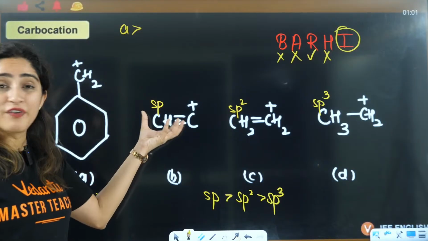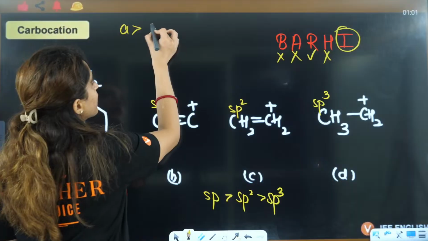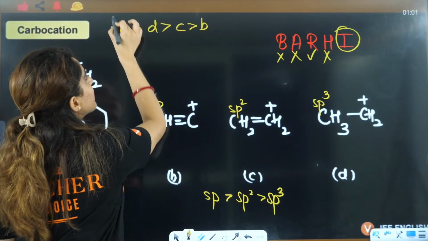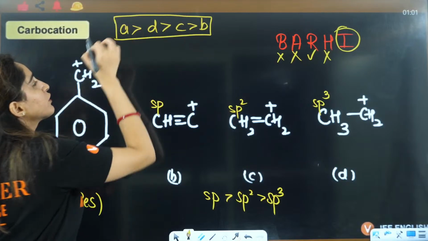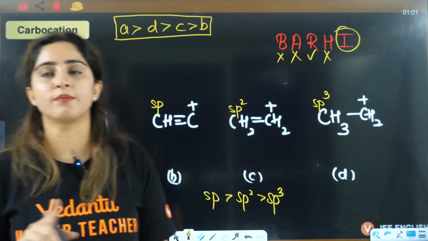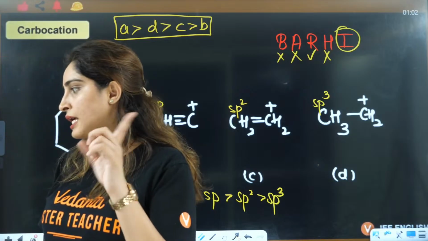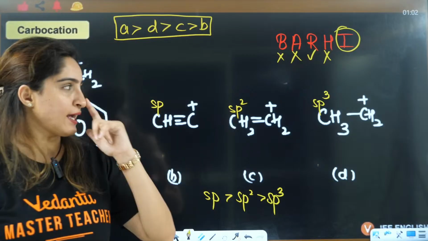So it will make this very unstable, right? So here it will be D, then you will have C, then you will have B. Because of inductive effect, B will be least stable here, right? Okay. D, C, B, A, okay? Not A, B, C, D, the opposite will be there, right?